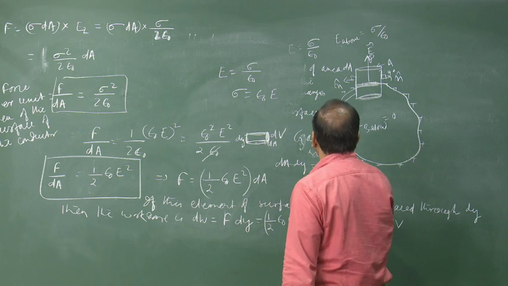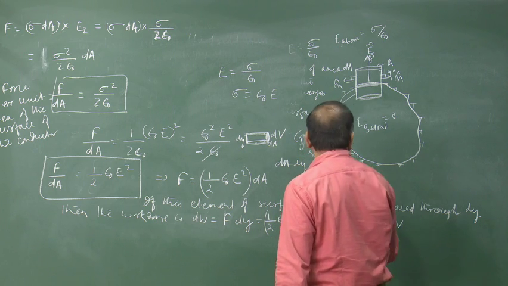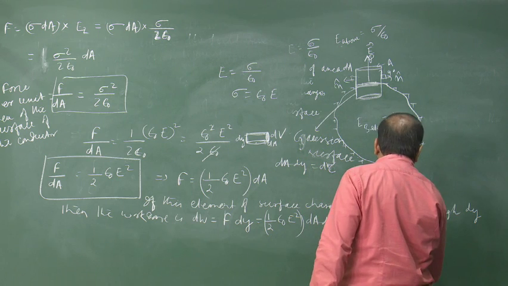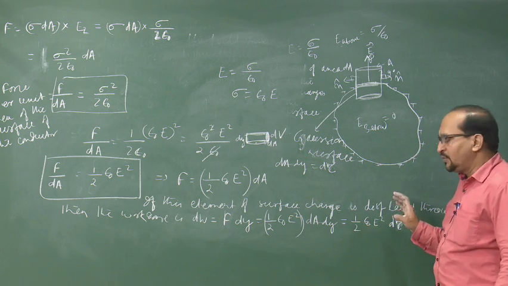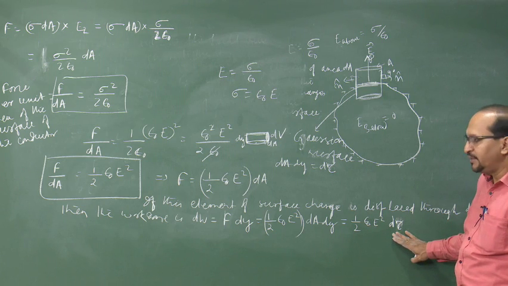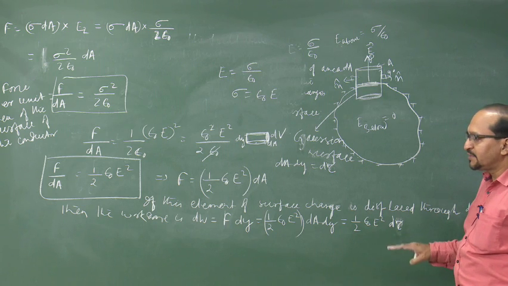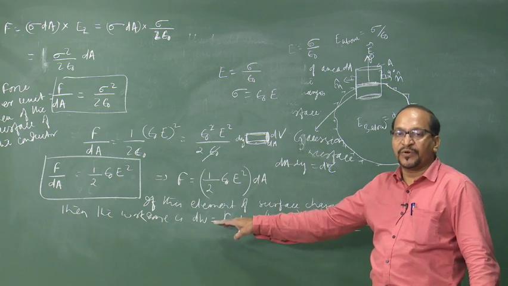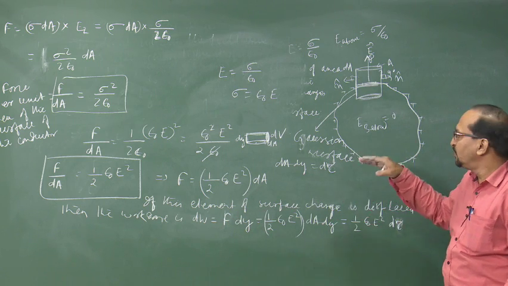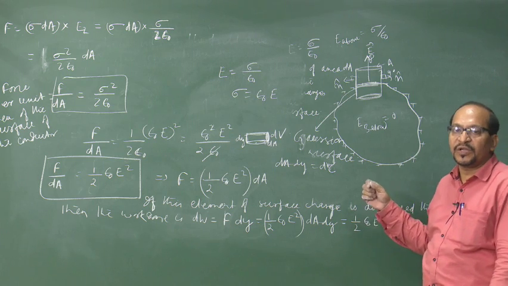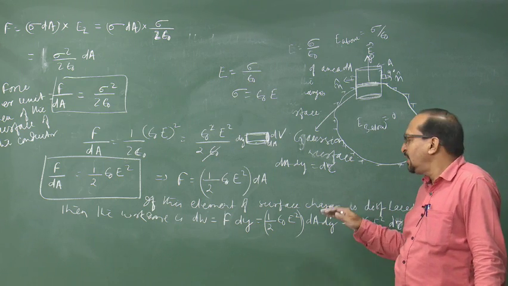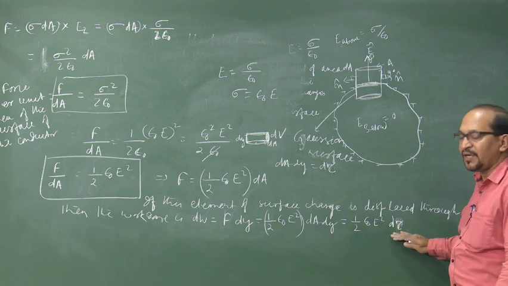Let us write the volume element as d tau, to avoid confusion with our potential. That means dW is the work done to displace this charge, and this work done will be stored as energy in this volume d tau.